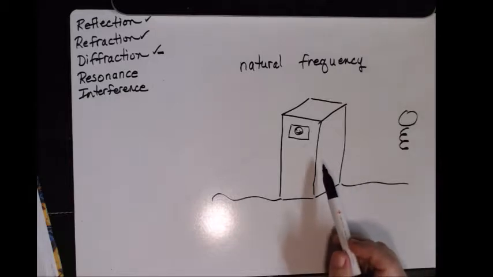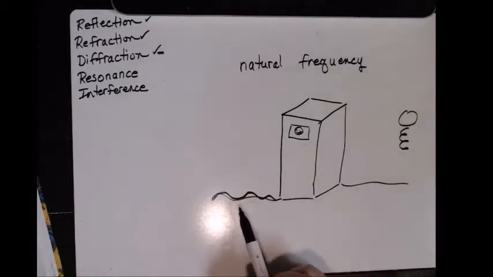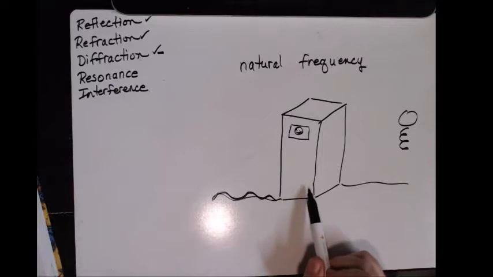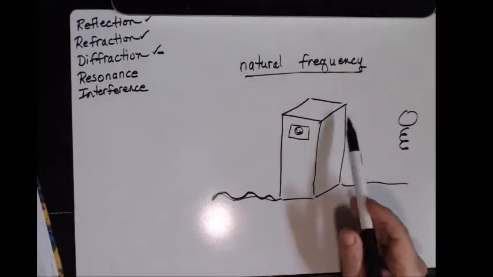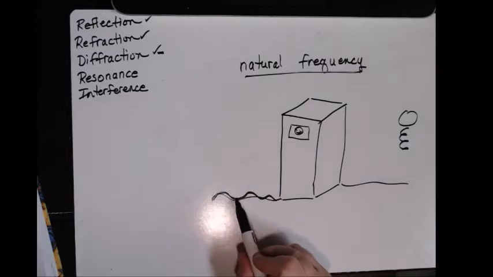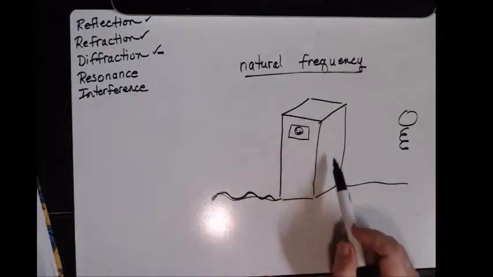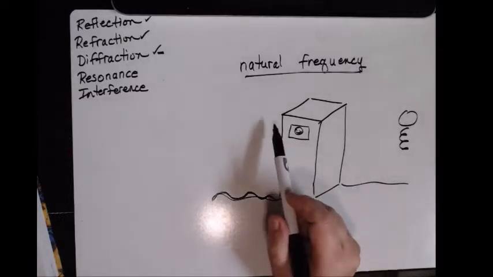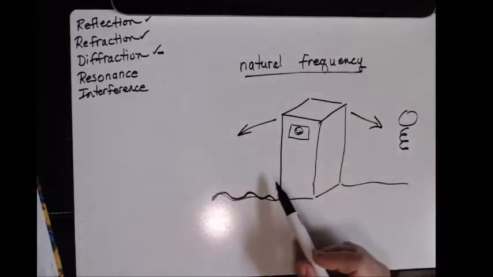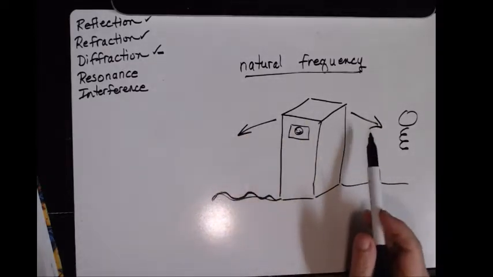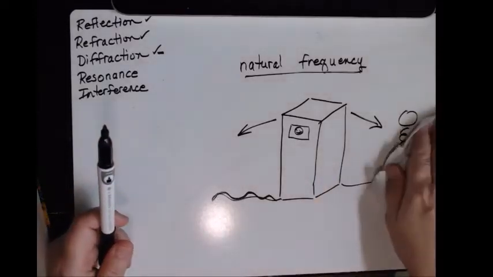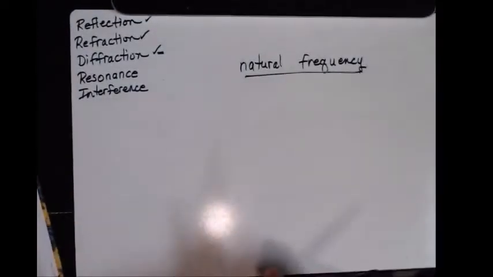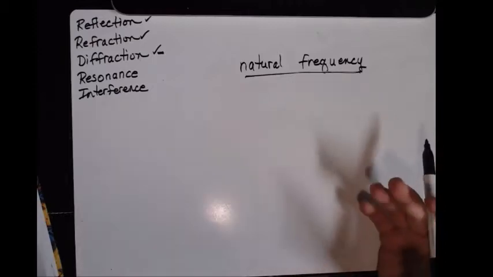But what happens if we have an earthquake that comes along, and it just so happens that the frequency at which this earthquake is vibrating this building exactly equals the natural frequency of this building? What will happen is this energy happens to hit what I could call the weak point of this building, and it becomes much more energetic, so it's going to dampen that vibration less, causing this building to vibrate even more. So resonance is an example of when you are sending a forcing function into a system at its natural frequency.